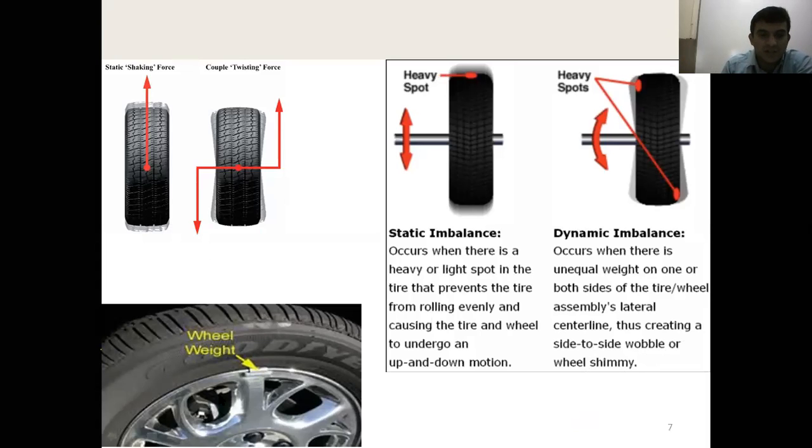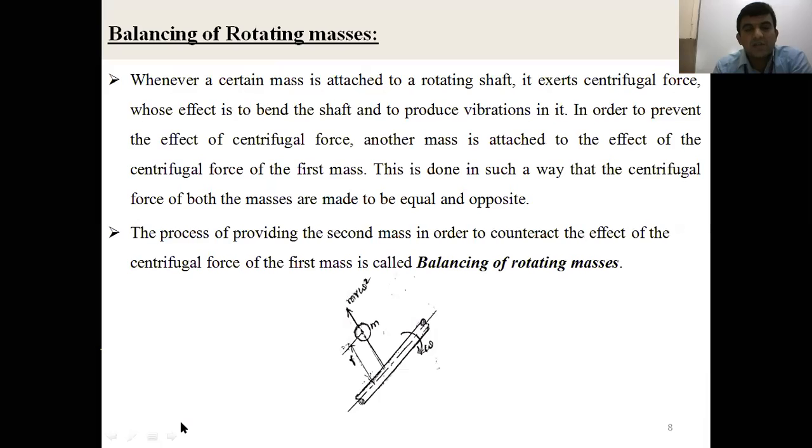Then how do you make the correction? How do you balance it here? By adding a counter mass or balancing mass to the wheel. That is the wheel weight. We go for adding counter masses. Then we discussed balancing of rotating masses.